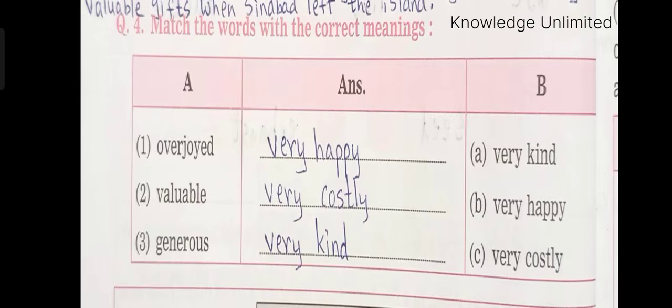Next is question number 4. Match the words with the correct meanings. The first one is overjoyed. It means very happy. Second one is valuable. It means very costly. Third one is generous. Generous means very kind.